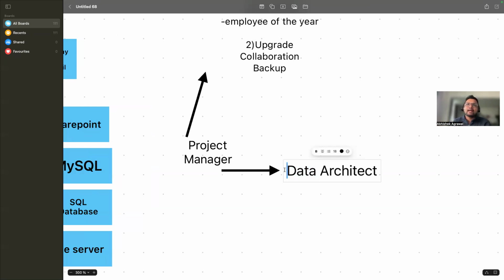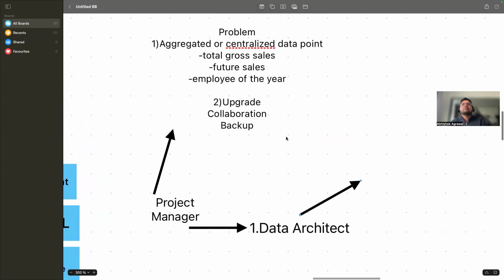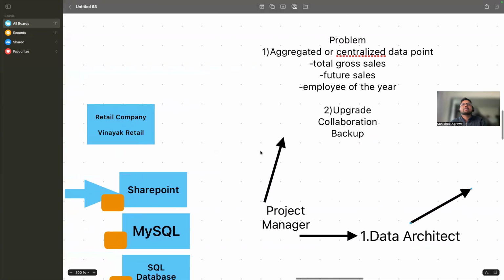Suppose you have one data architect. In general, in a team you have 2 to 3 data engineers, but it can increase or decrease. So in general, you have 2 to 3 data engineers who work under a data architect.